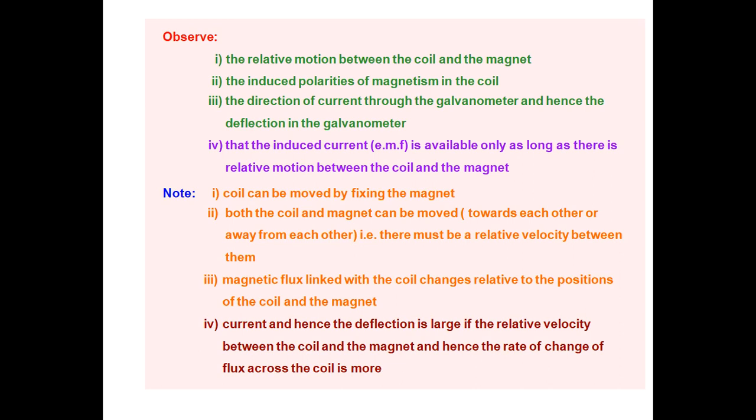And the last one: the current, and hence the deflection, is large if the relative velocity between the coil and the magnet, and hence the rate of change of flux across the coil, is more. So like this we have seen the first experiment, the coil magnet experiment.